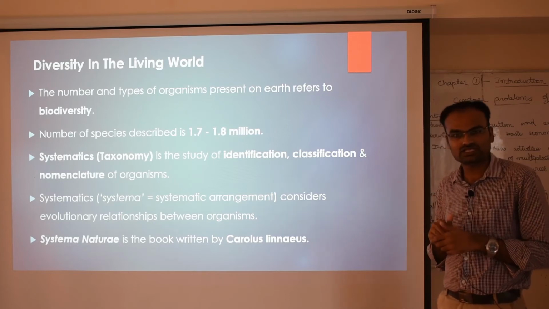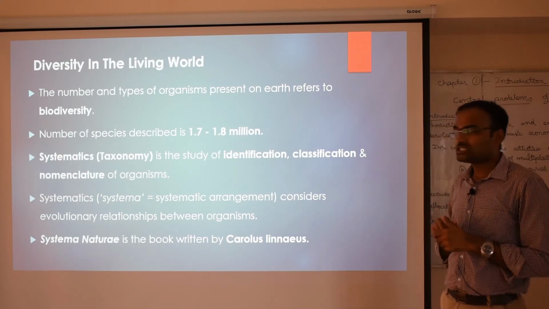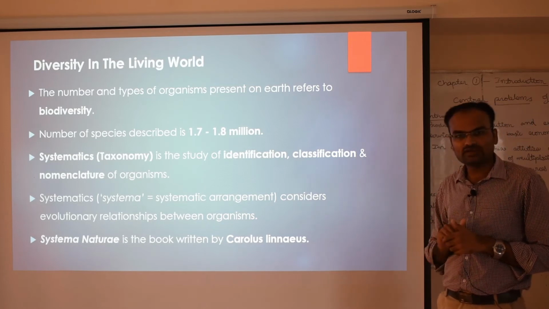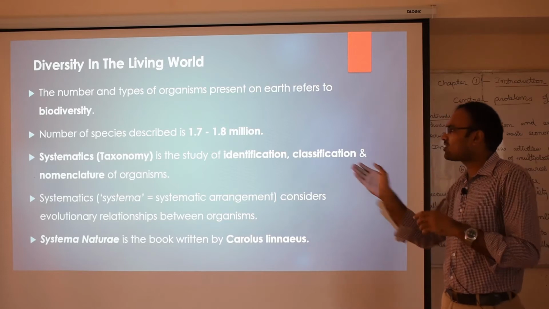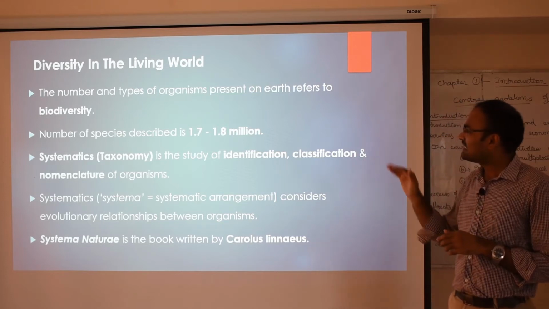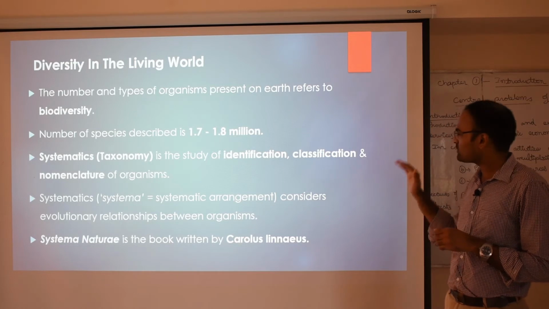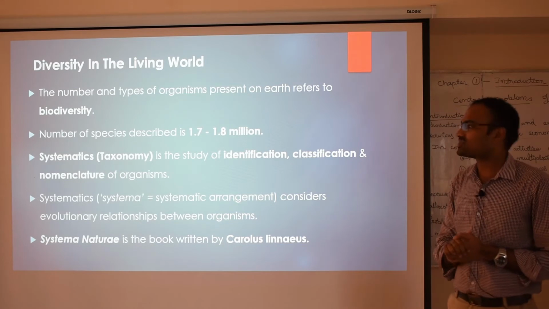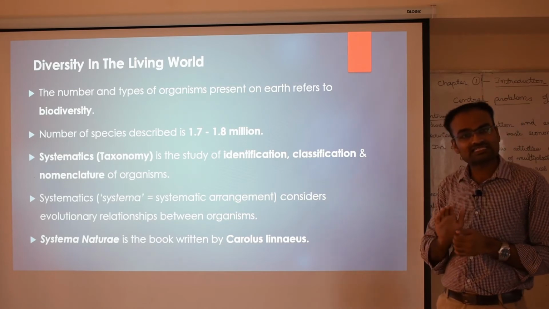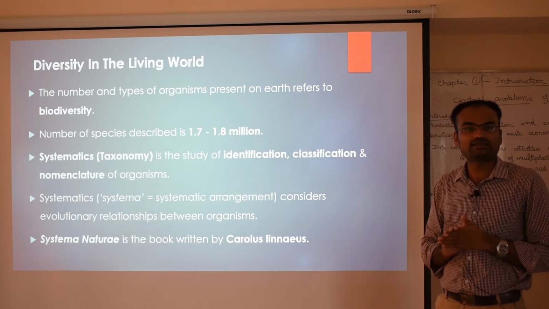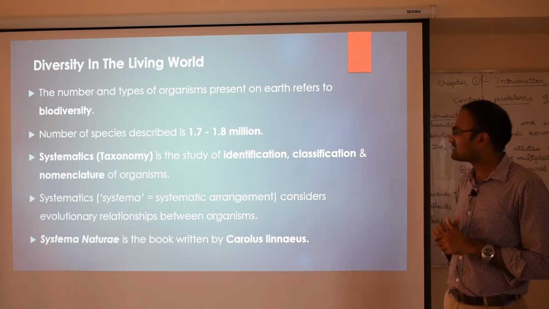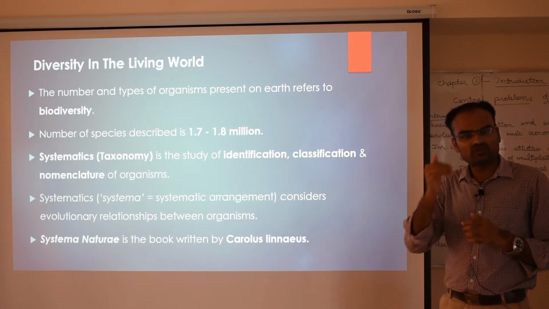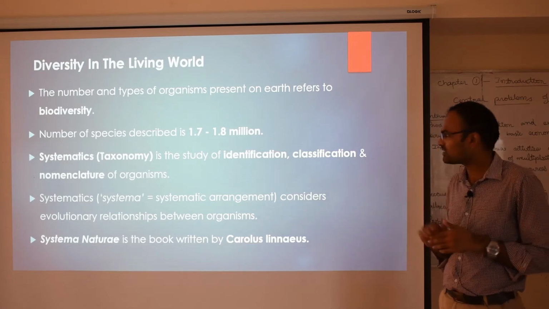We know their characteristics. The next important aspect is we should study the term taxonomy. It's a biological word. In general we can call it systematics. What is it? It is the study of identification, classification and nomenclature of organisms. So taxonomy or systematics is a sub-branch of biology which deals with the identification of any new organism, whether it's unicellular or multicellular.